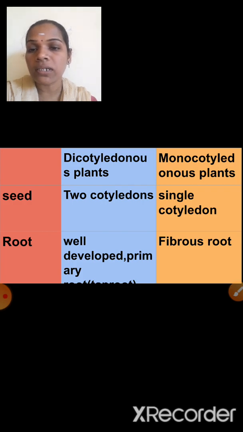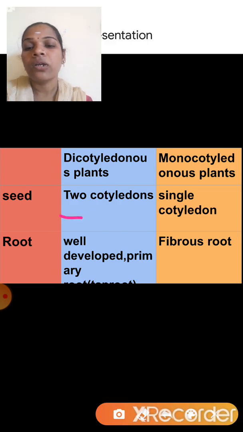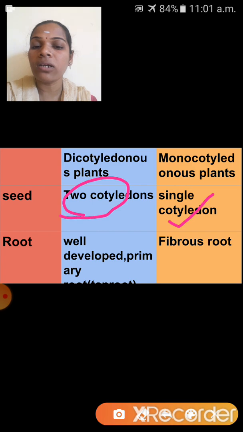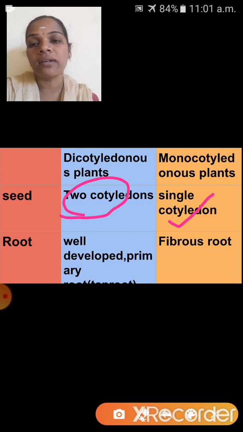So inside the seed, how many cotyledons are there? Yes, two cotyledons are there. And monocotyledons, yes, single cotyledon. Monocotyledons means how many cotyledons are there in the seeds? Single cotyledon. That is the first main difference between dicotyledonous plants and monocotyledonous plants.